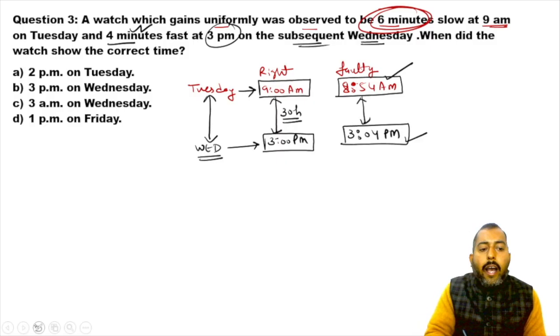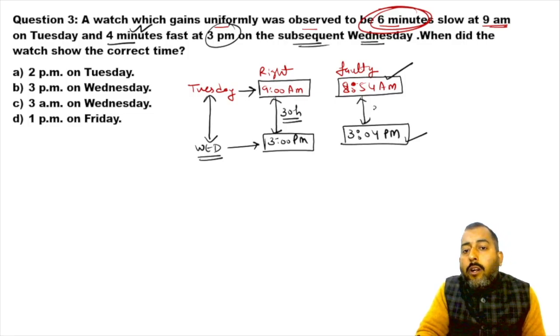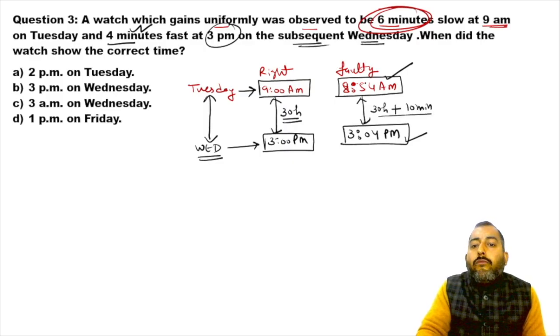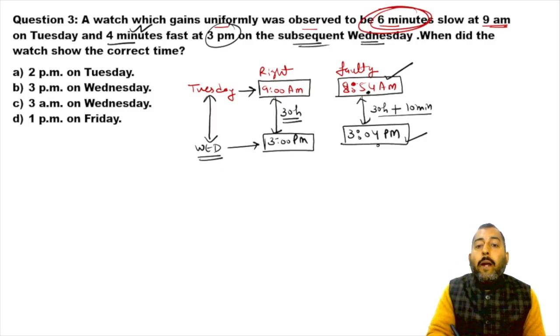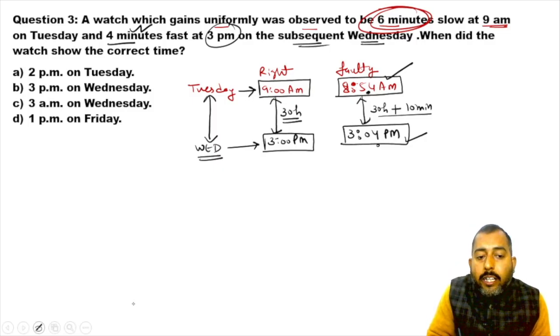4 extra here. So this faulty clock has a duration of 30 hours plus 10 minutes, because it covered a 6-minute lapse over here and goes 4 minutes extra here. So the faulty clock will show a time duration of 30 hours plus 10 minutes.